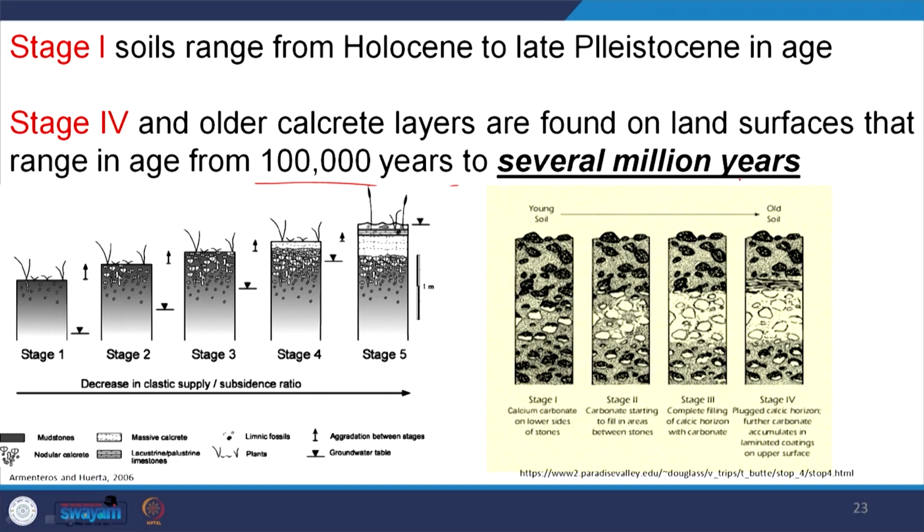Stage 1 soil ranges from Holocene to Pleistocene. Stage 4 and older calcrete horizons are found on land surfaces that range in age from 1 lakh years to several million years. So, this is the development of calcium carbonates. Okay. So, this is the characteristic of the soil of arid regions.